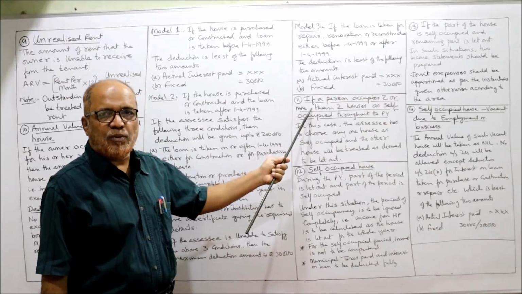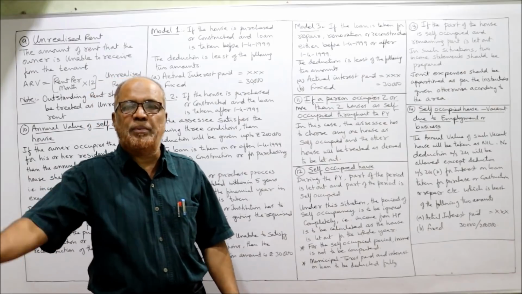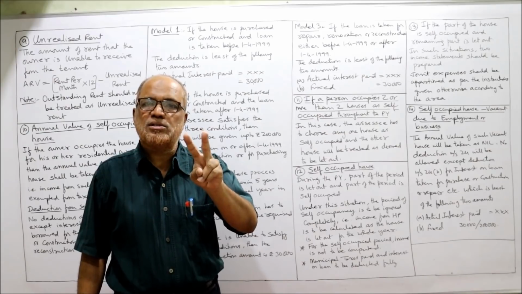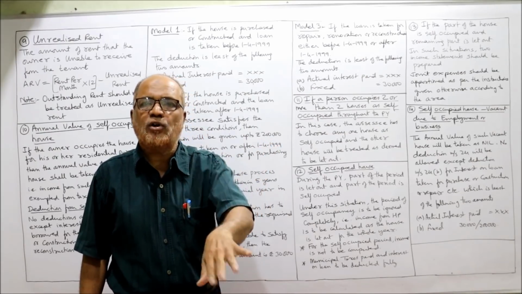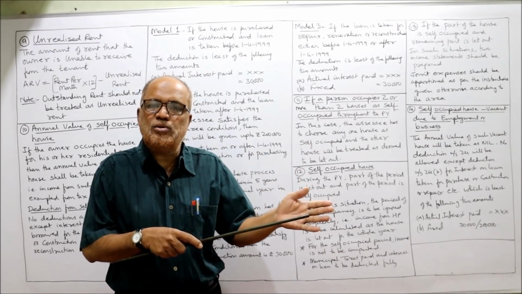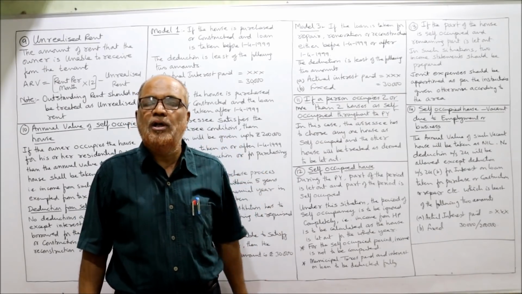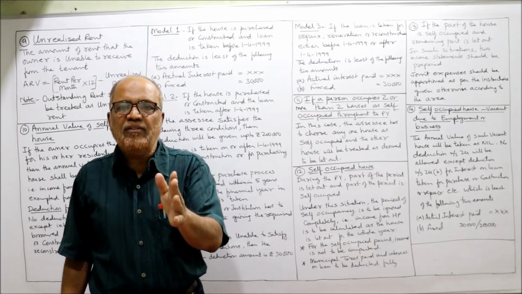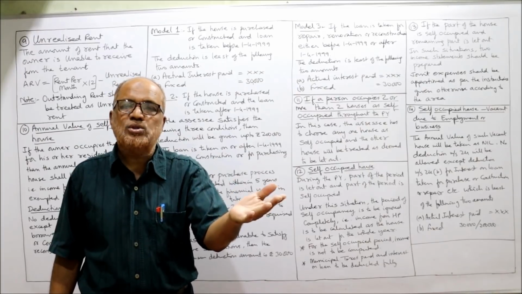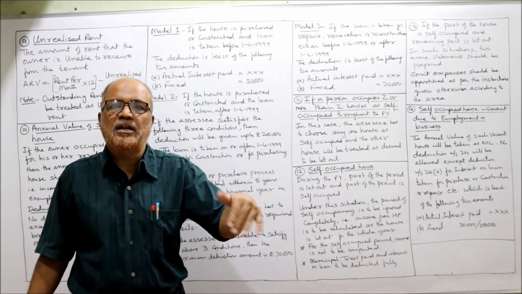Now, next point. If a person occupies 2 or more than 2 houses as self-occupied throughout the previous year, sometimes an assessee is owning 2 houses or more than 2 houses for self-occupied purpose. Sometimes he is living in the first house, sometimes he is living in the second house. Both the houses he is using as self-occupied house. He has not let out. The Income Tax Act says any one of the houses he can treat as self-occupied, and the other house he has to treat as deemed to be let out. Not actually let out, but deemed to be let out.